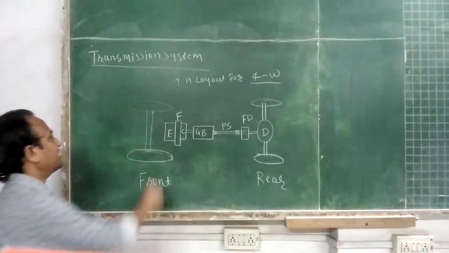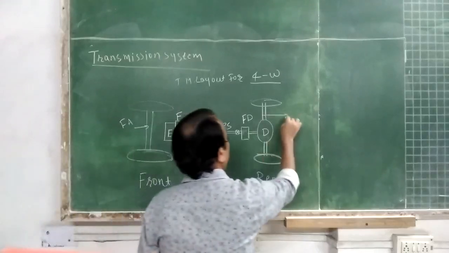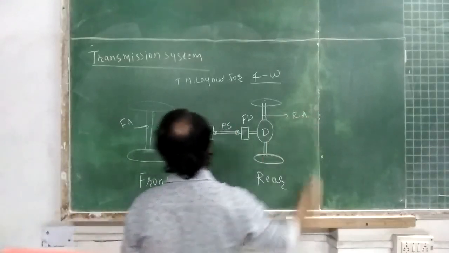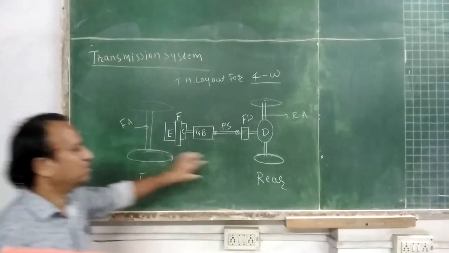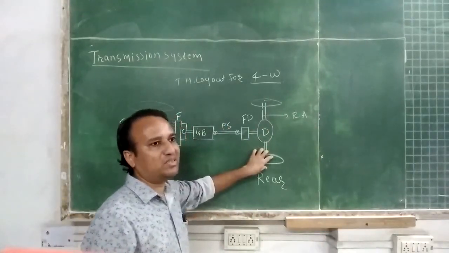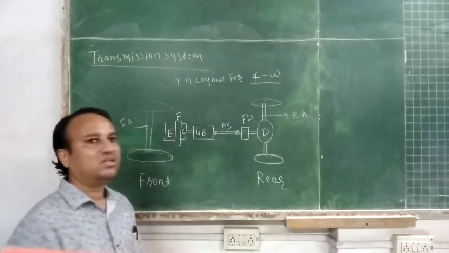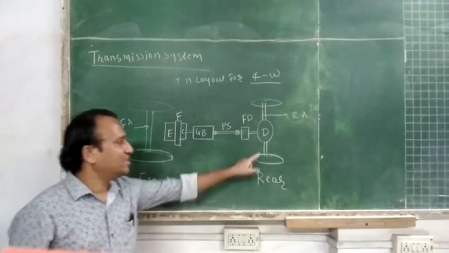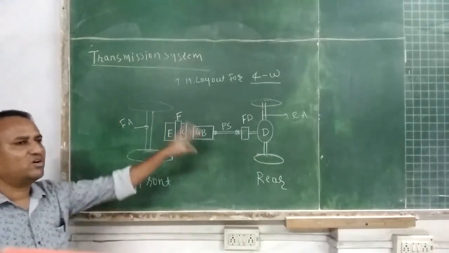So this is the front axle, rear axle, front wheel assembly, rear wheel assembly. Wheel assembly consists of wheels and tire along with the axle, either front axle or rear axle.